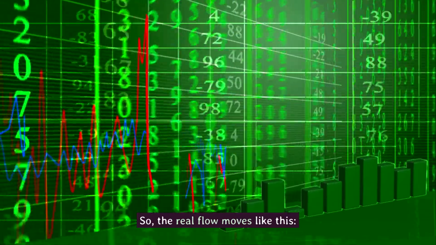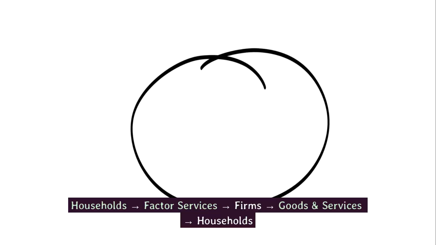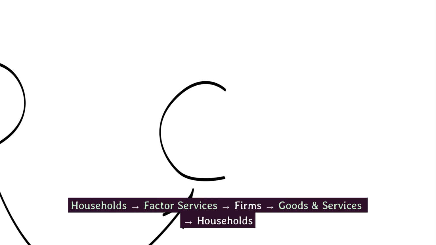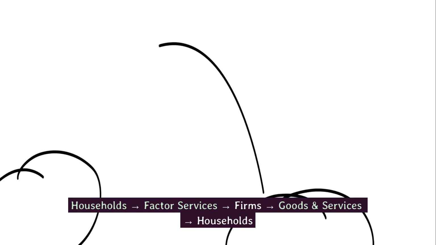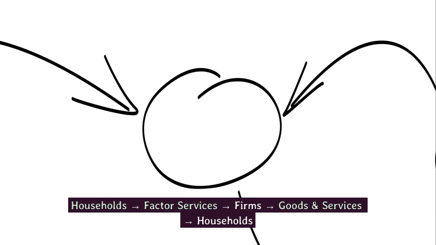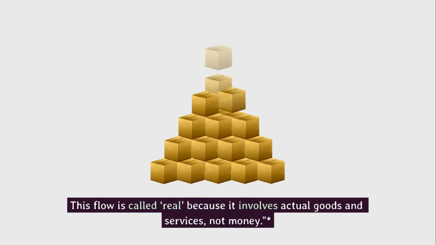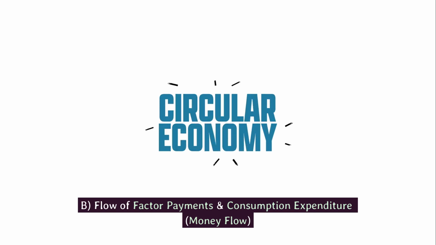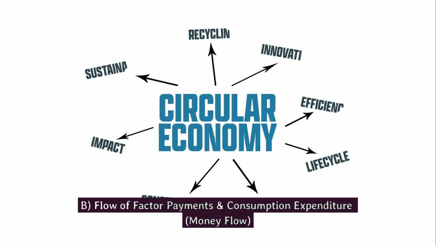So, the real flow moves like this. Households, factor services, firms, goods and services, households. This flow is called real because it involves actual goods and services, not money. B. Flow of factor payments and consumption expenditure, money flow.